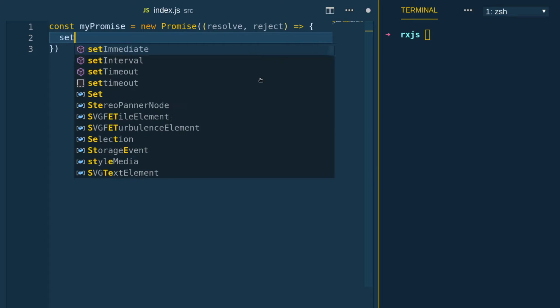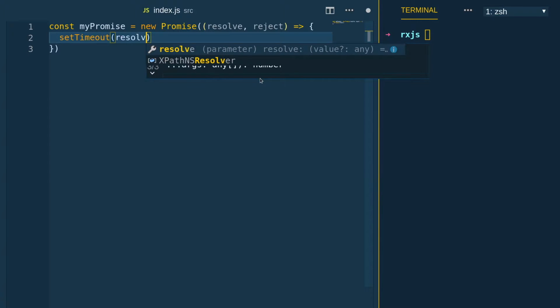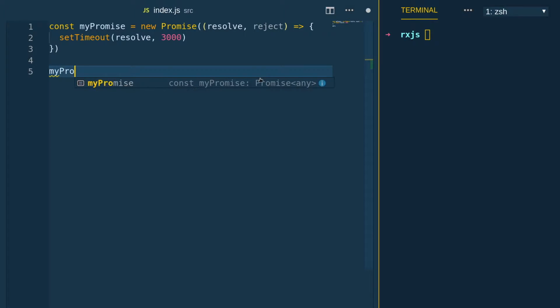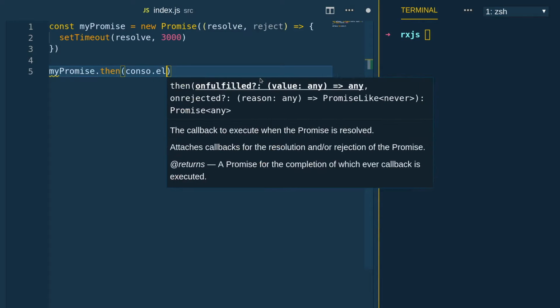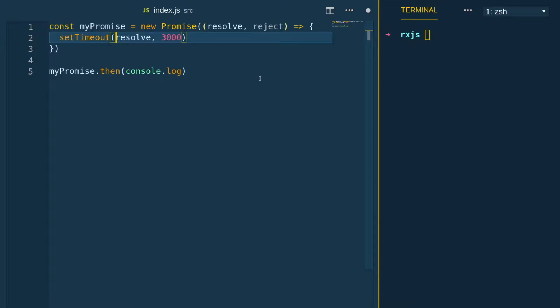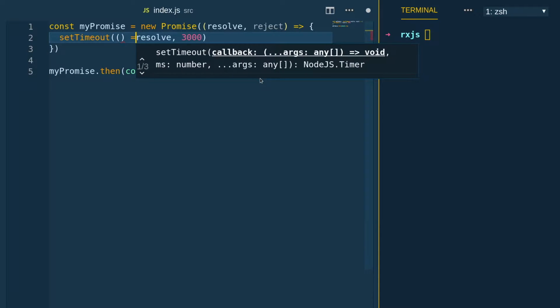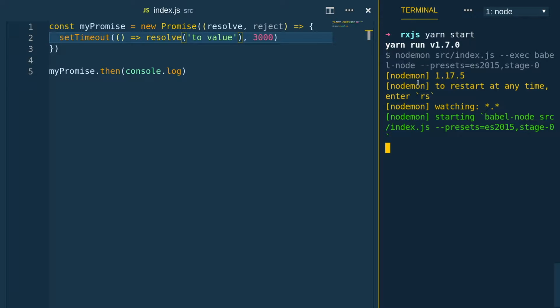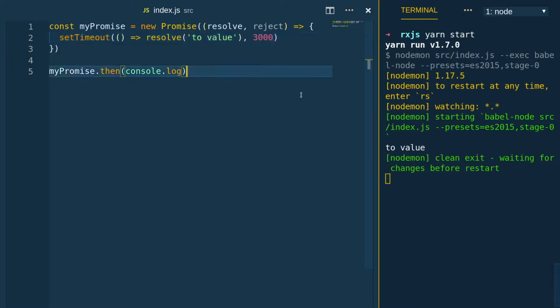If you create a promise and inside of the callback we set a timeout to resolve that promise after 3 seconds, we can do myPromise.then, console.log, and log out the resolved value. I'll make this an arrow function so we can resolve a value. I'll just put in here toValue, so it resolves to the string toValue. If we run that, we'll see after 3 seconds it resolves to the string toValue.